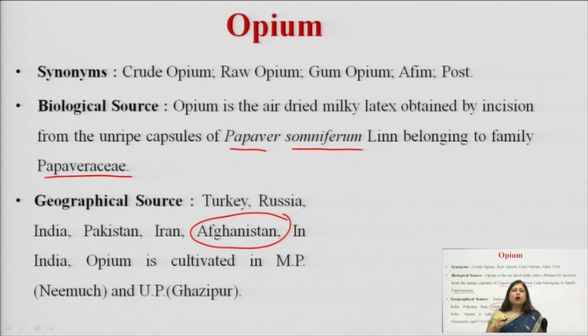In India, because it is a narcotic drug, we will discuss this in the coming slides. Because it is a narcotic, habit forming drug, it is under government control. You cannot cultivate on your own. You have to have government approval, and cultivation in India is approved only in two places. One is Neemuch in Madhya Pradesh, and the other is Ghazipur in Uttar Pradesh. We have industries located for the production of the main active constituent from opium in these regions only. So, you cannot cultivate it anywhere, it is under government regulations.